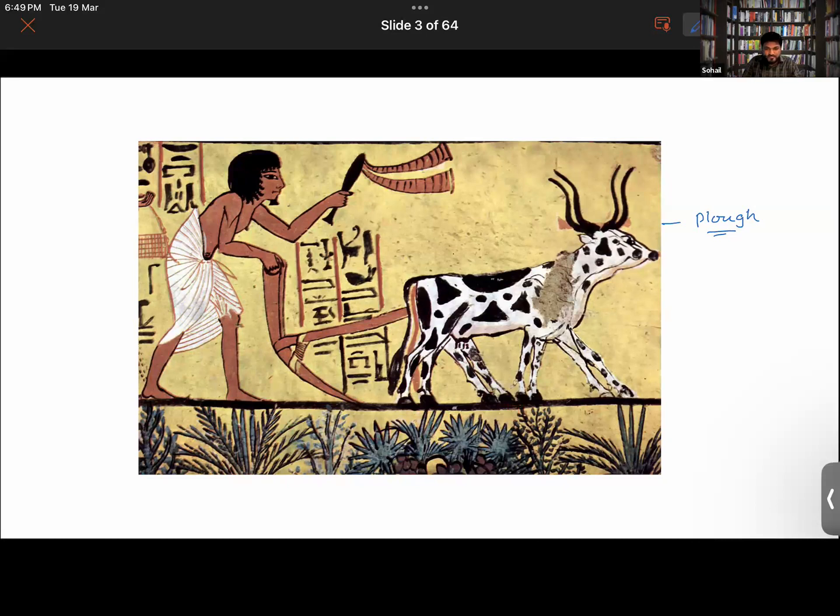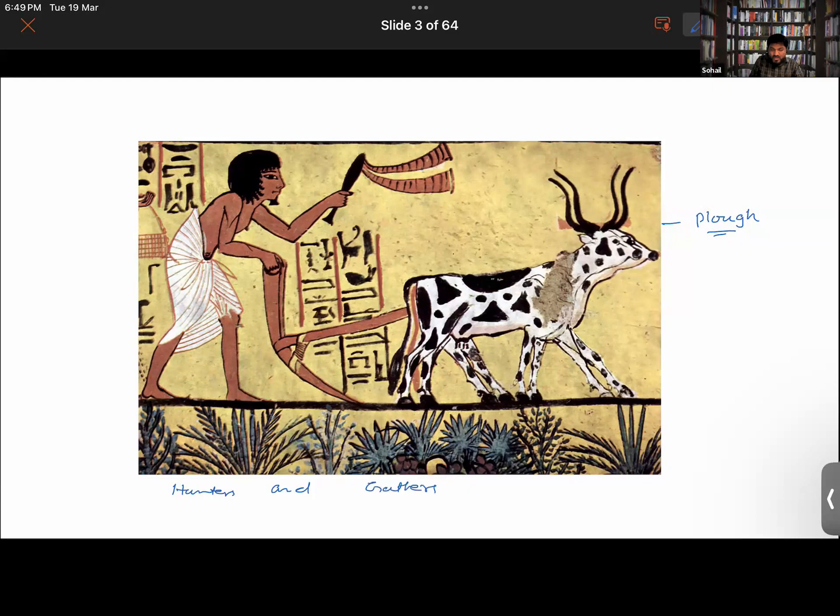seed in it. But this method was not developed in just a matter of a few days or few years. It took thousands of years for humans to understand this and come to the process of farming gradually. Getting what I'm trying to say? So earlier humans were hunters and gatherers.